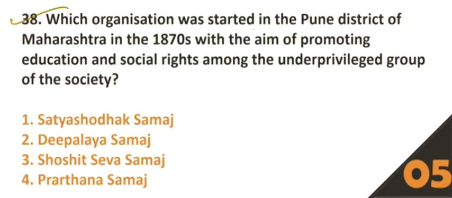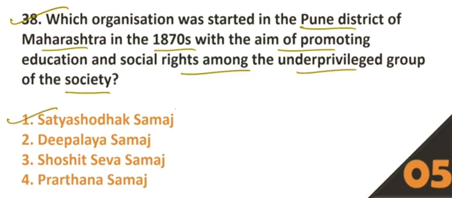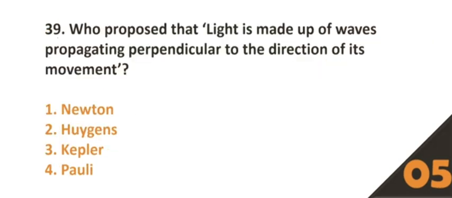38. Which organization was started in the Pune district of Maharashtra in the 1870s with the aim of promoting education and social rights among the underprivileged group of society? Option number 1, Satyashodhak Samaj. 39.